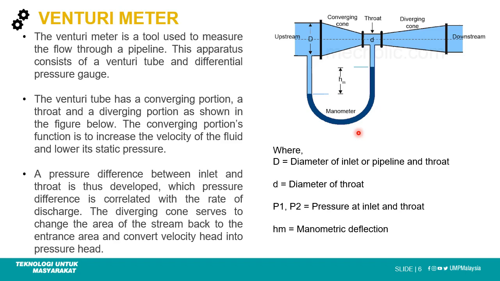The diverging cone serves to change the area of the stream back to the entrance area and convert velocity head into pressure head. D is the diameter of the pipeline and throat. I'm so sorry, this is wrong. D is the diameter of the throat. P1 and P2 are the pressures at the inlet and throat. P1 is head here, P2 is here. HM is the manometric deflection, the distance between these, that will be calculated. That's all from me. Thank you very much.